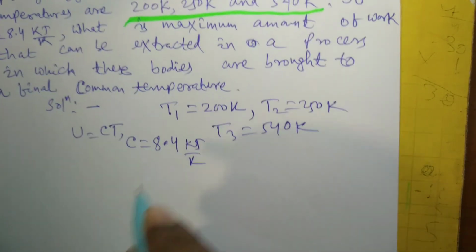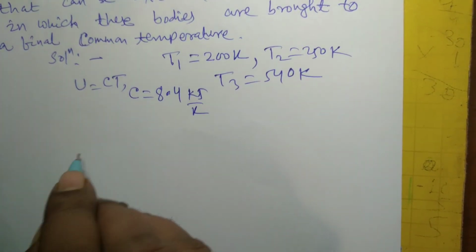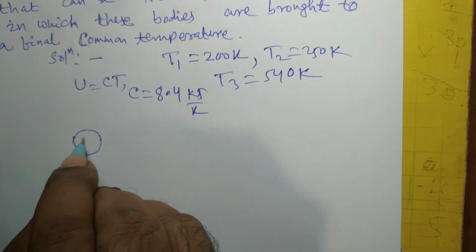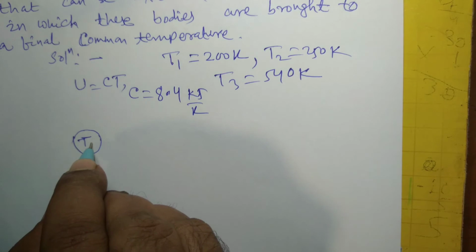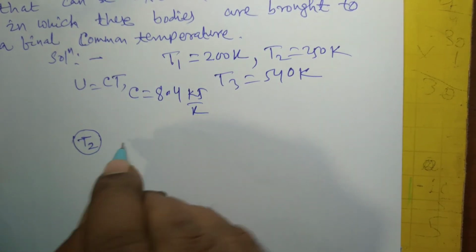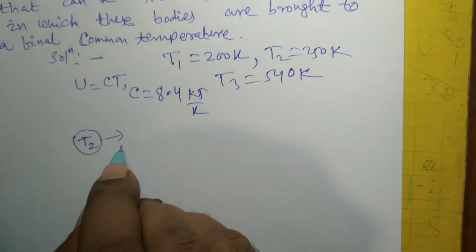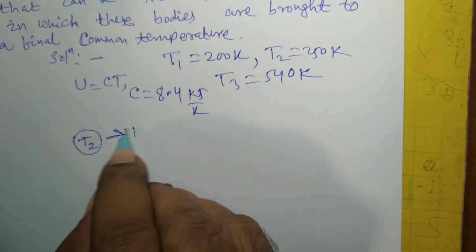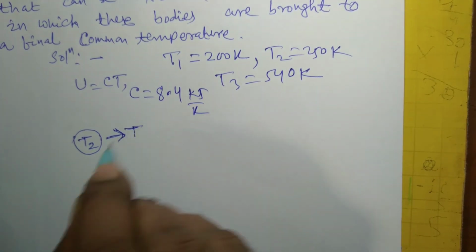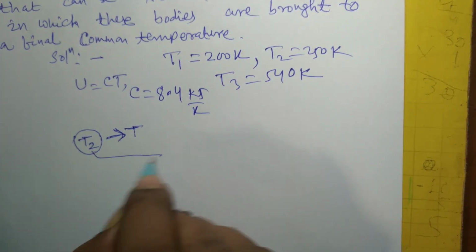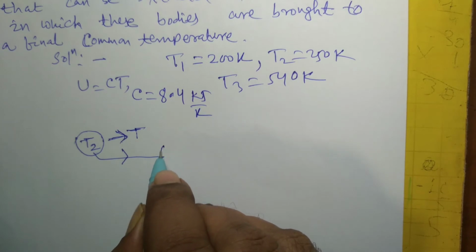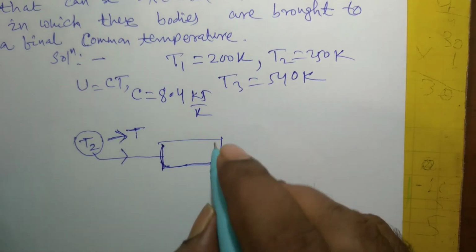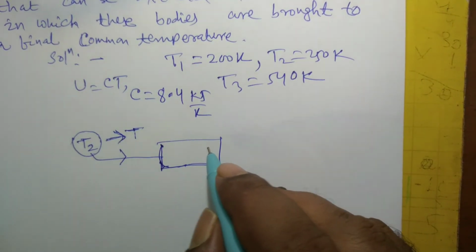Initially we will take the directions arbitrarily, and suppose there are three bodies and this body is having temperature T2, and it is coming to the final temperature T, so T2 is decreasing to T, and this is giving away heat. Finally we will see whether the directions we have assumed are correct or not.